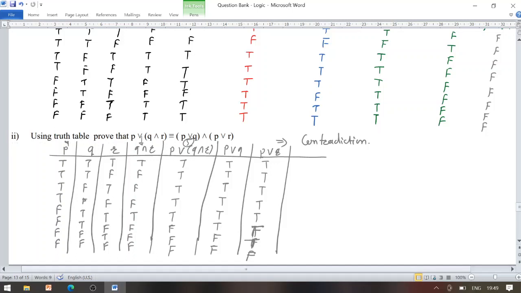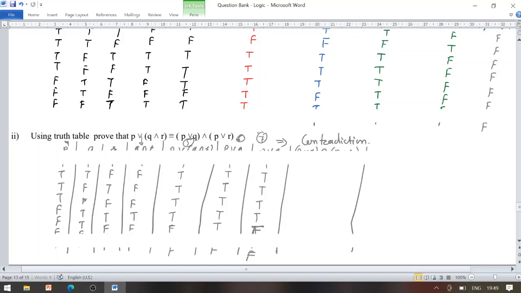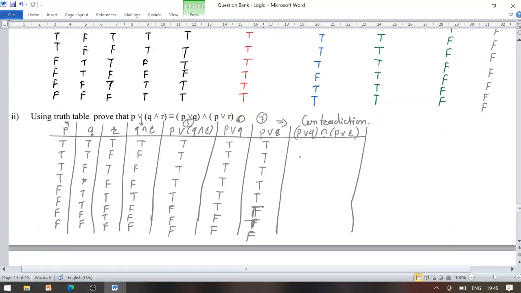Now at last we are finding P disjunction Q conjunction P disjunction R. So look at column number 6 and 7 carefully, and now we are writing the result in the 8th column. It's a conjunction actually.